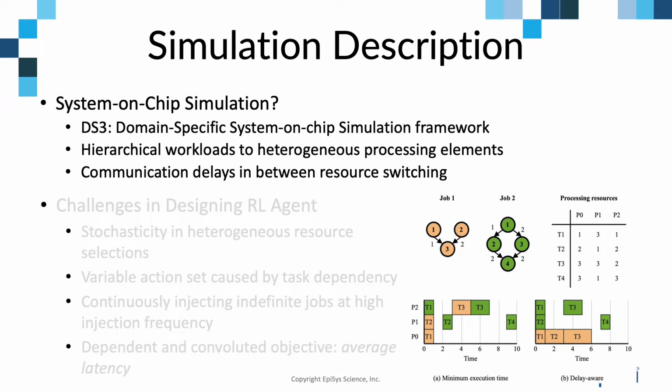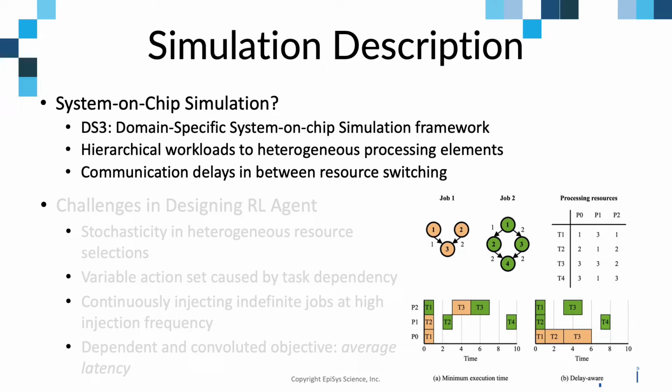In this paper, we use DS3, a domain-specific system-on-chip simulation framework. It supports hierarchical workloads and heterogeneous processing elements such as memory, accelerator, and computing resources. The right figure illustrates two examples of the scheduling algorithm. Nodes and edges indicate tasks and communication delays in each incoming workload, respectively.